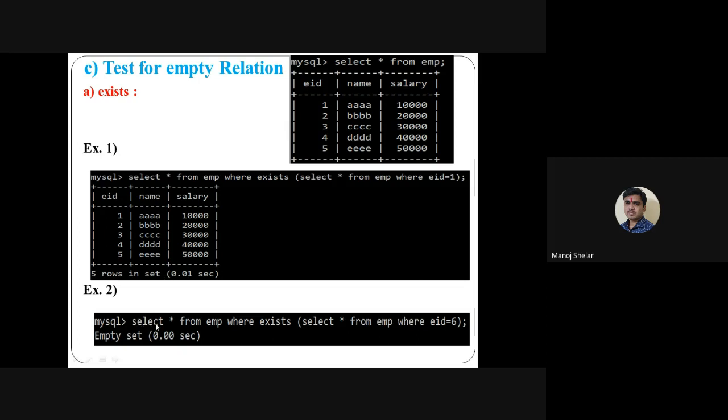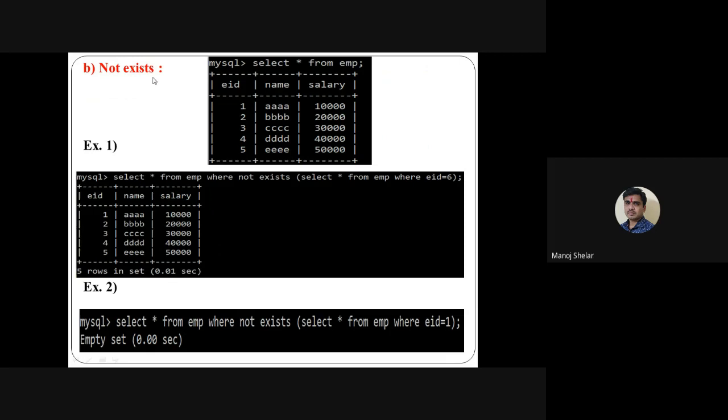Second example. Select star from employee where exists, select star from employee where EID is equal to 6. Is 6 available in the employee table? No. So the inside query result is empty. Then the outside query is not executed because of the exists keyword. That means if the inside query gets some result, then execute the outside query, any query, no problem. Here the inside query result is empty, then the total result is empty. This is the exists keyword. Not exists is the opposite of exists.